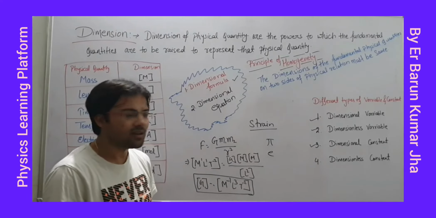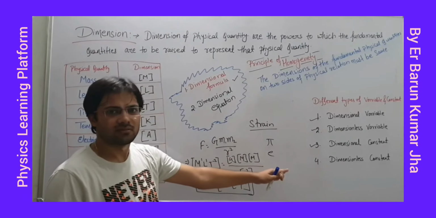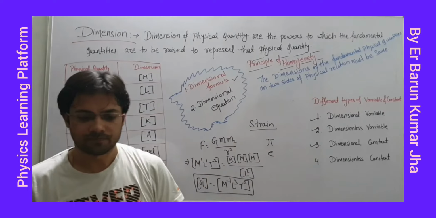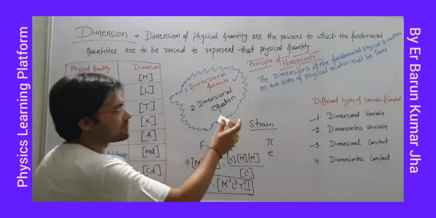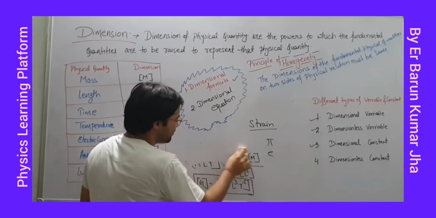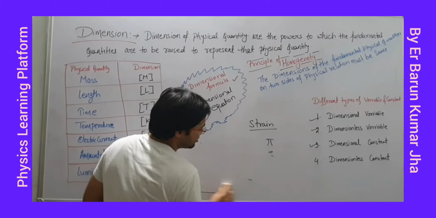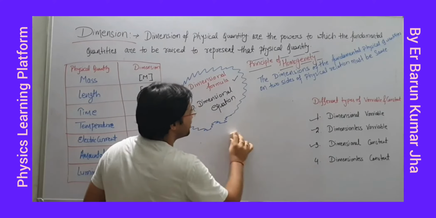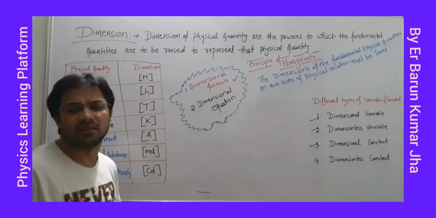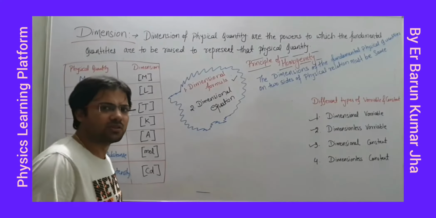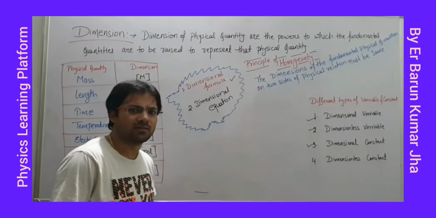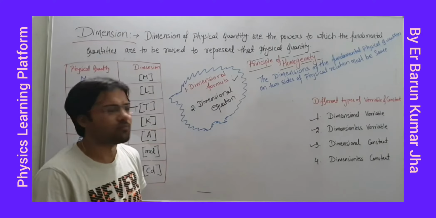Clear? Fine. So these are the 4 definitions. This is all about different types of variables and constants which we read. Next topic is the principle of homogeneity. This is very, very important.